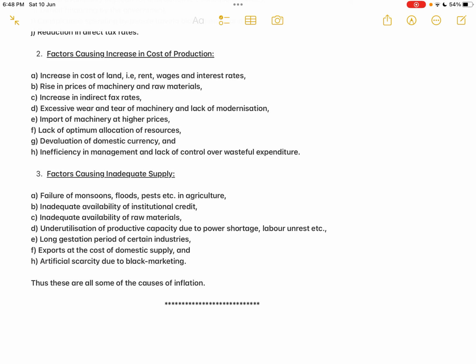So primary products is one of the main components when you are calculating the inflation, the general price level. The major weightage is given to the primary products. So if there is a shortage of primary products, that is the agricultural products, that will immediately reflect in the general price level of the country. Okay. The second one, inadequate availability of institutional credit.